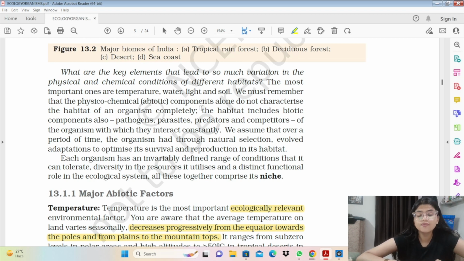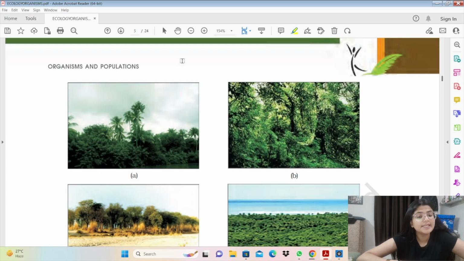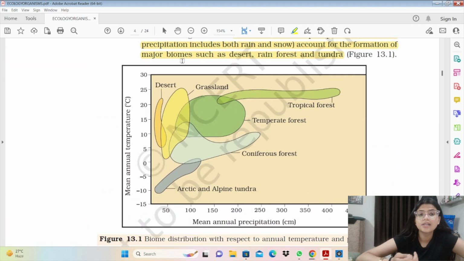So in India, four types of biomes are present. These are sea coast, desert, deciduous forest, and tropical forest. So let's study this graph in NCERT. This plots the mean annual temperature and the mean annual precipitation. Precipitation is the rain or snowfall in an area, and as we can see, desert में temperature है but rainfall नहीं है, so it has a very low productivity.